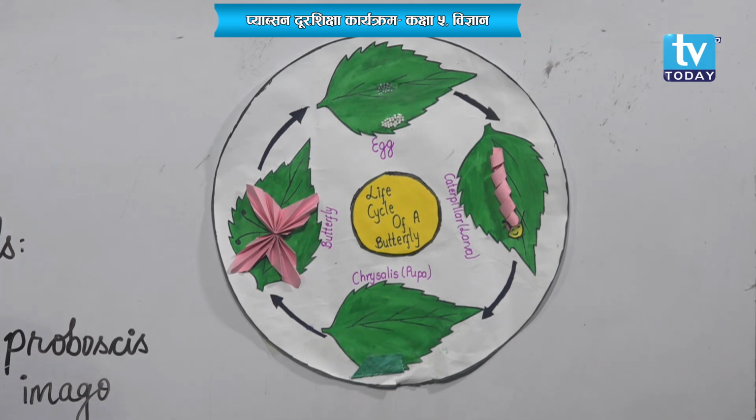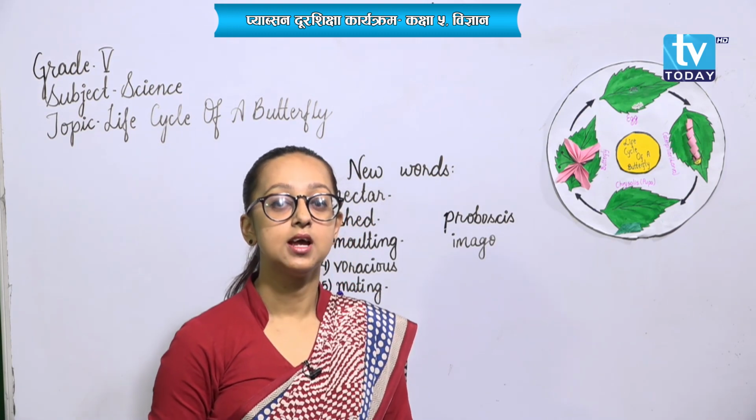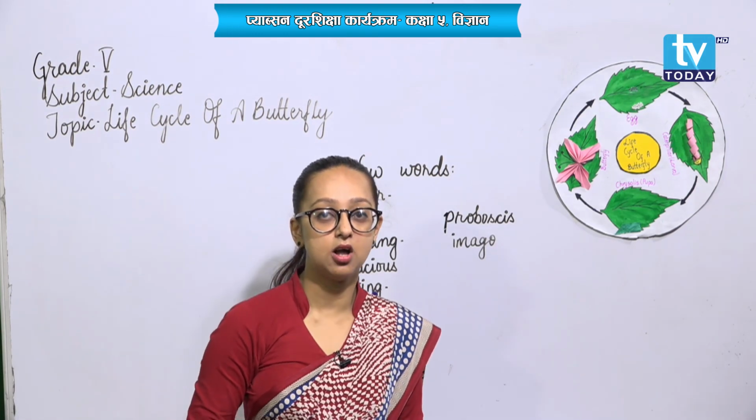The third stage is the pupal stage, in which the caterpillar stops feeding and hangs itself on the branches or leaves of plants. Finally, from the puparium, an adult butterfly comes out, and that adult butterfly is called imago.